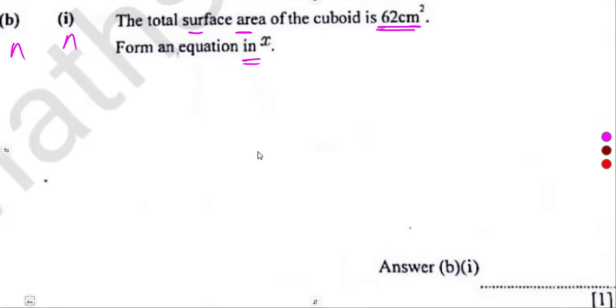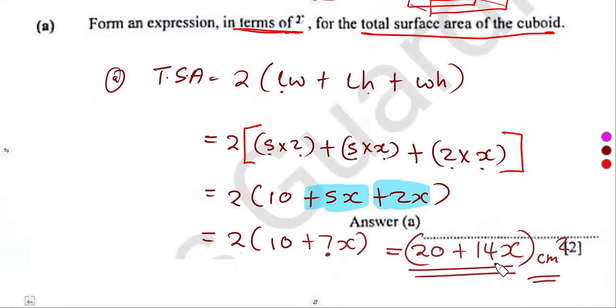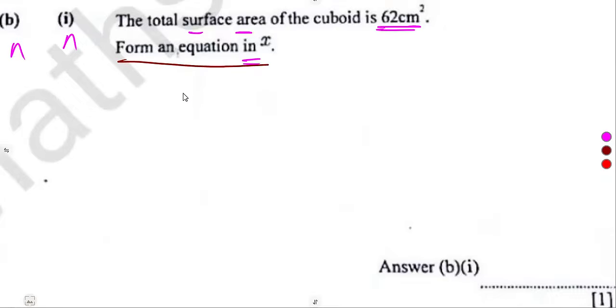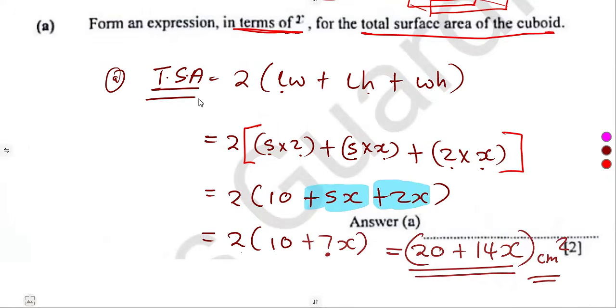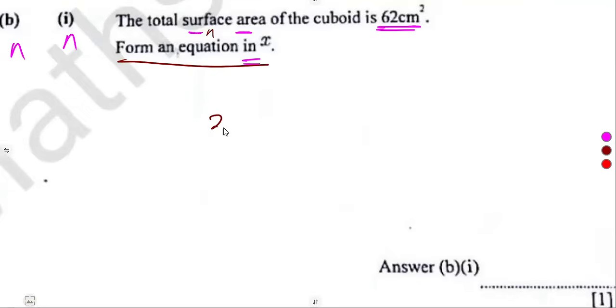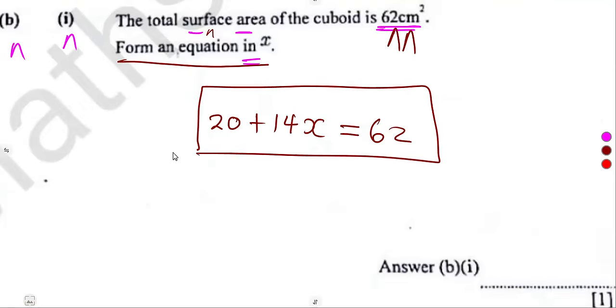We had an expression for the total surface area, and now we must form an equation, meaning two equal things related. We take the expression in terms of x, 20 plus 14x, and it must be equal to the numerical value given, which is 62. That is forming an equation.